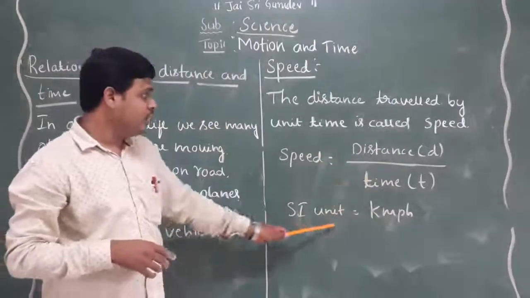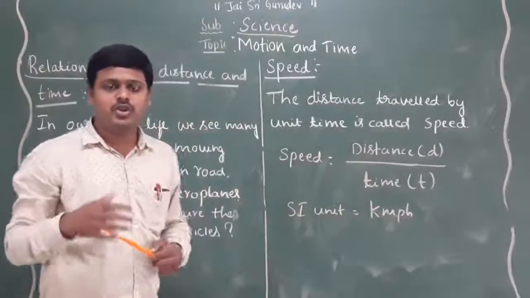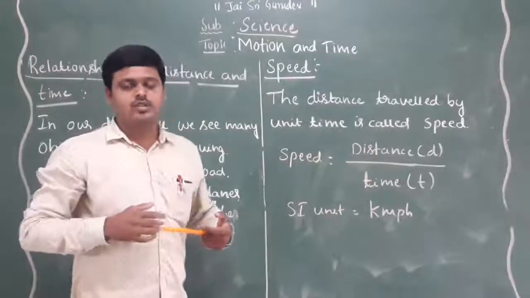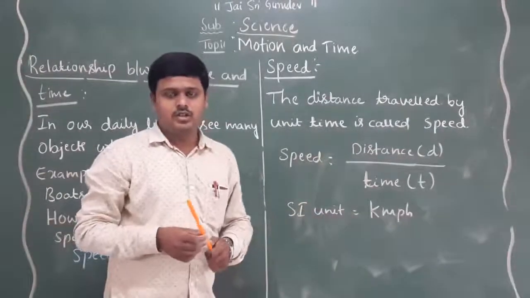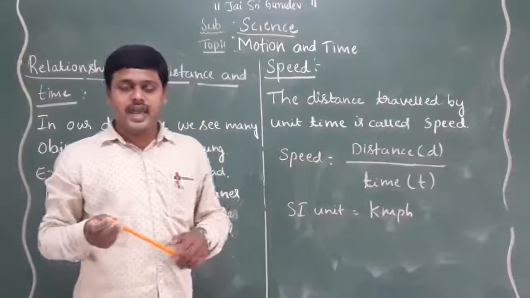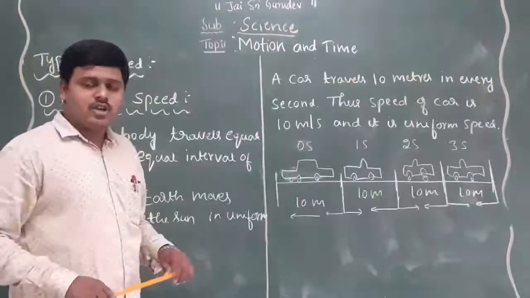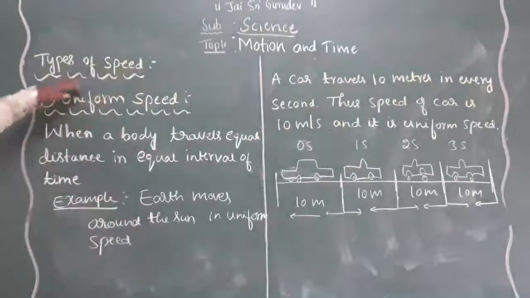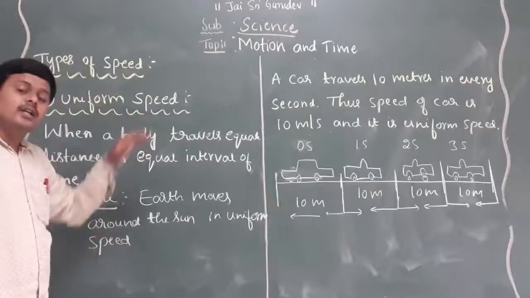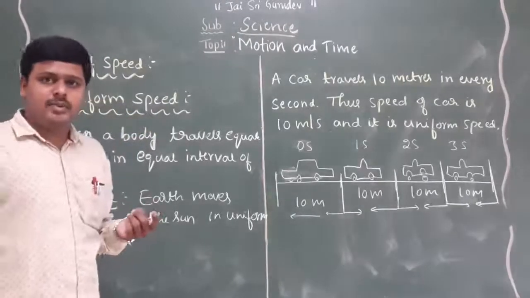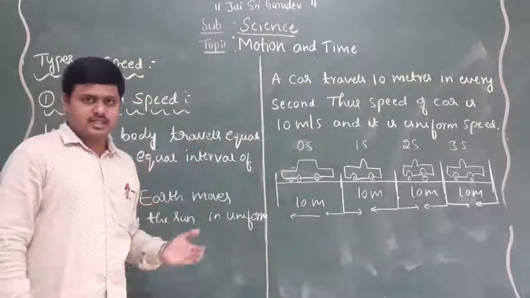The SI unit of speed is kilometer per hour. So what is the SI unit of speed? We can easily represent it as kilometer per hour. Next, we are moving on to the types of speed. That is also very important, dear students. Listen, one more very important concept: the types of speed. There is uniform speed, and one more type named non-uniform speed. Later we will discuss that.